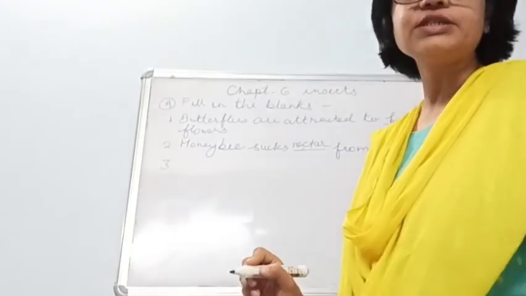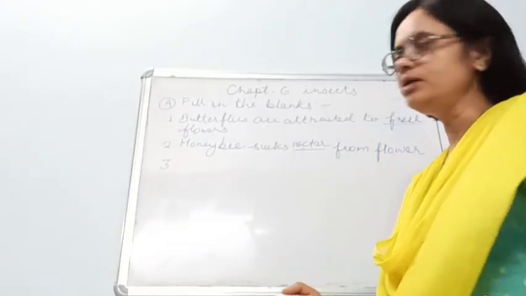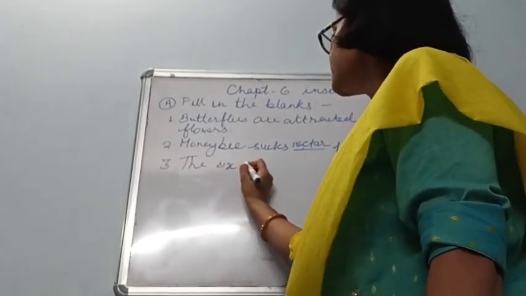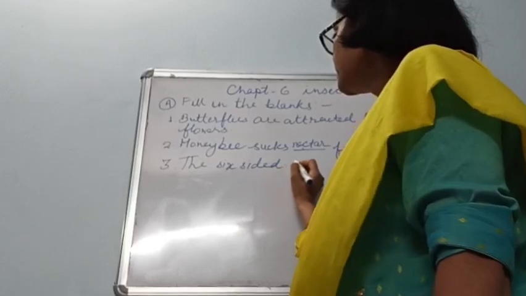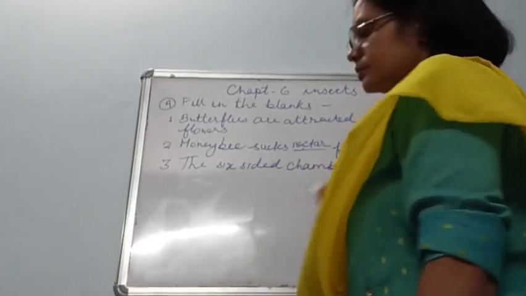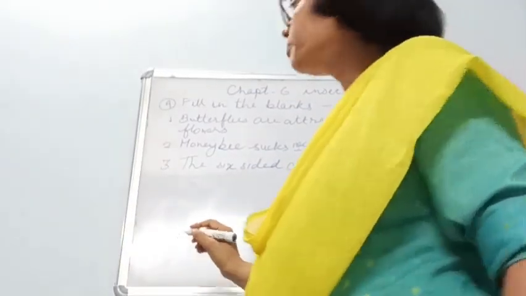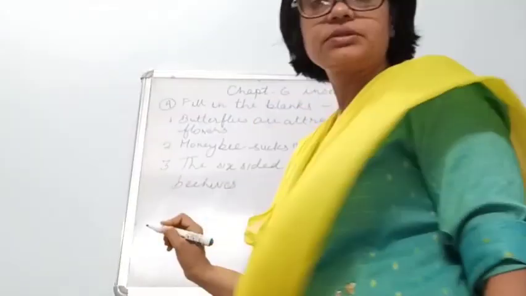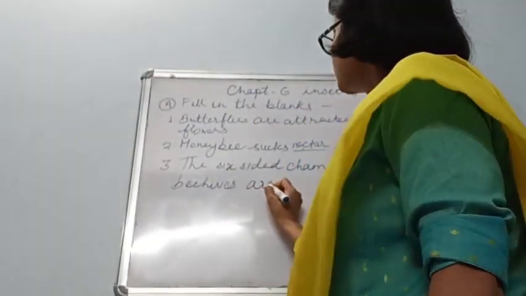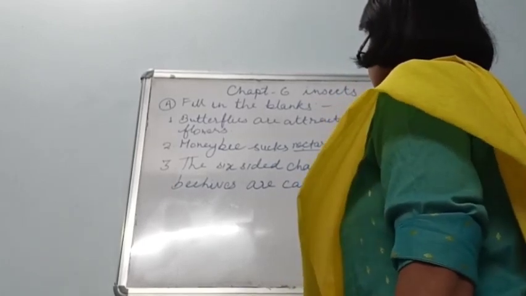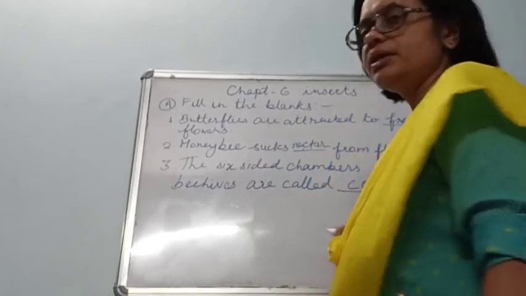The six-sided chambers of beehives are called, and the answer is combs. C-O-M-B-S, combs. Question number 4.